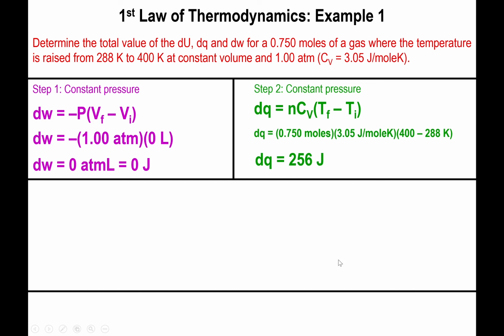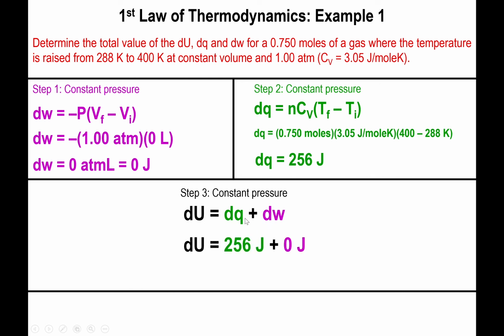Okay. Now, lastly, due to the relationship between internal energy, heat, and work, we can simply carry out that summation. We know now that the heat is 256 joules. The work is 0 joules, so automatically that means that the internal energy is 256 joules. And like that, you find out the 3 values for heat, work, and internal energy at constant volume. We have 2 more parameters that we need to examine, but I'm going to save those 2 parameters for the next video.